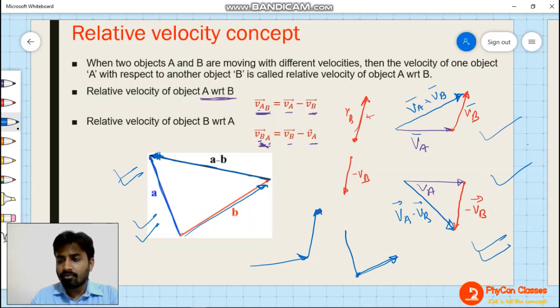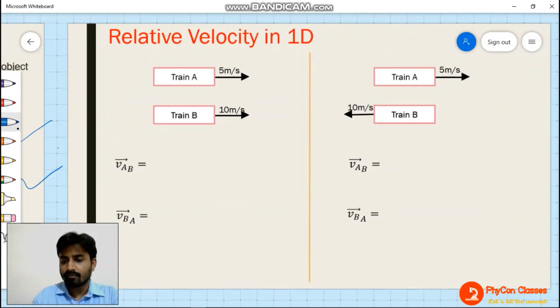Now coming to the one-dimensional relative velocity concept, I'm going to take some examples. Relative velocity in 1D. One problem I am going to solve, and the other problem you have to answer in the comments. I have taken two trains, train A and train B. Train A is moving in the positive x direction with a velocity of 5 meters per second. Train B is moving with a velocity of 10 meters per second in the same direction.